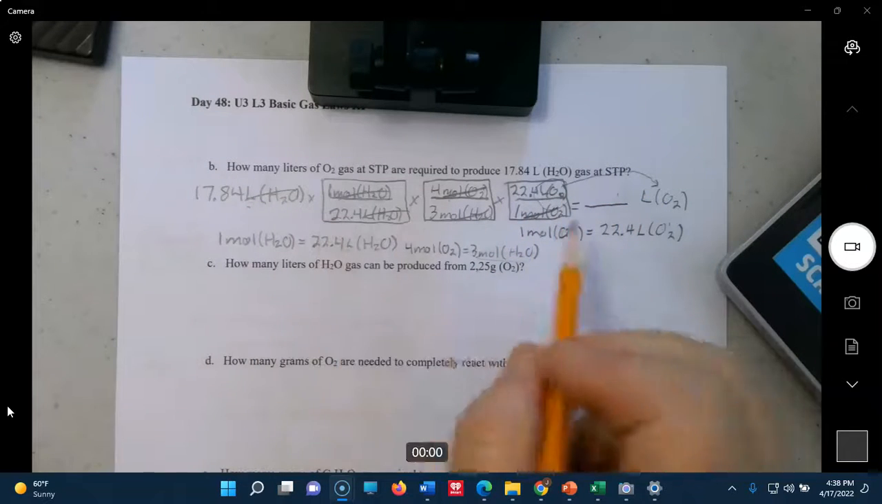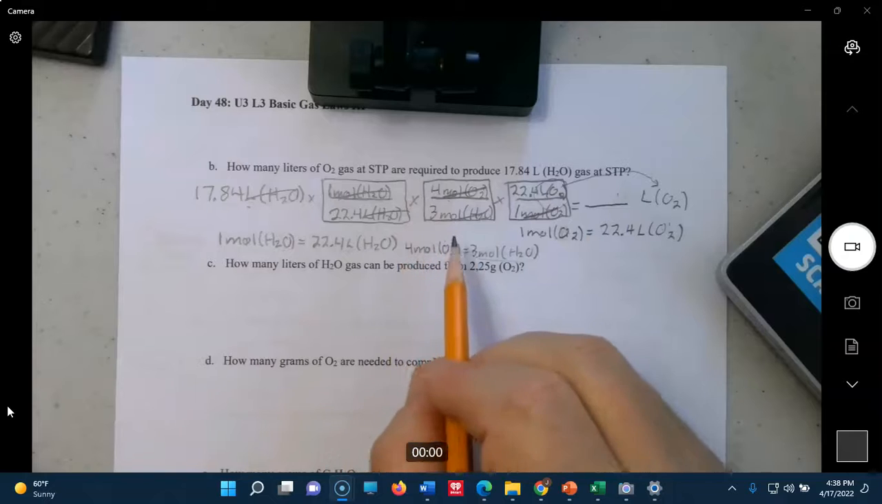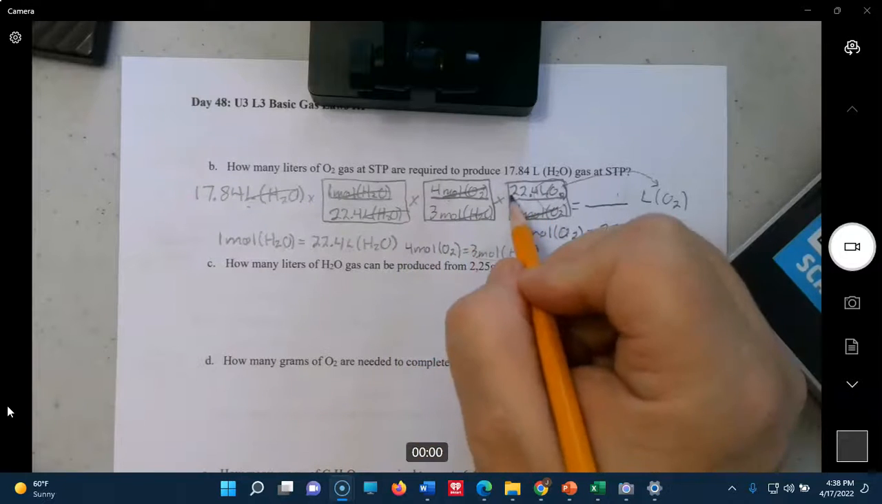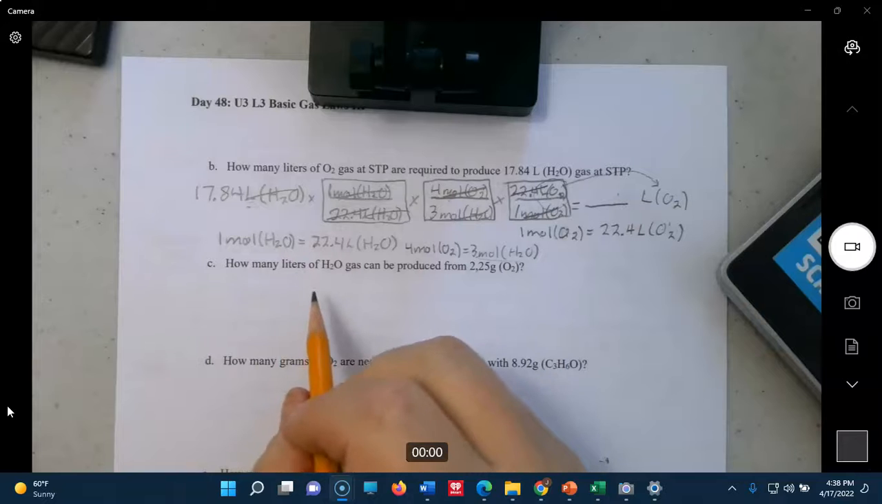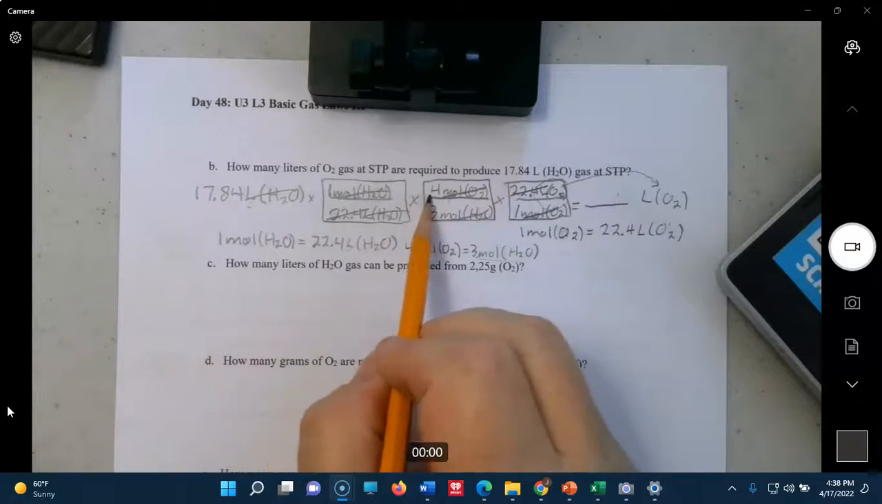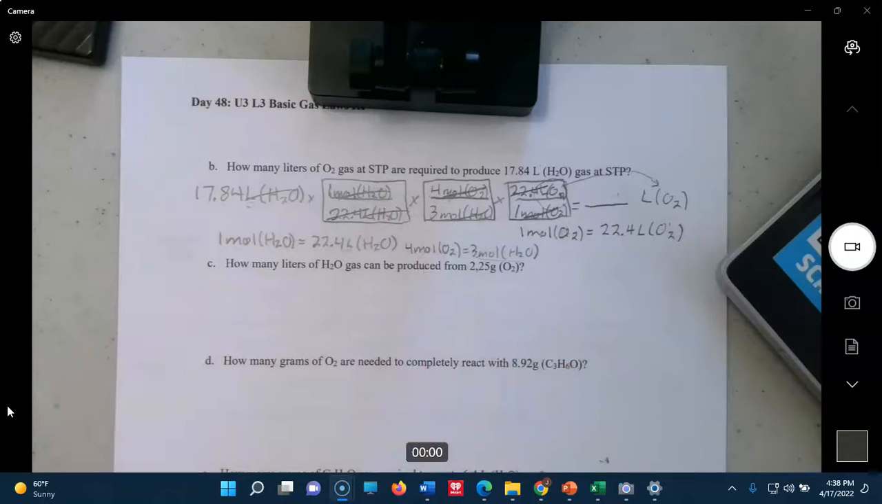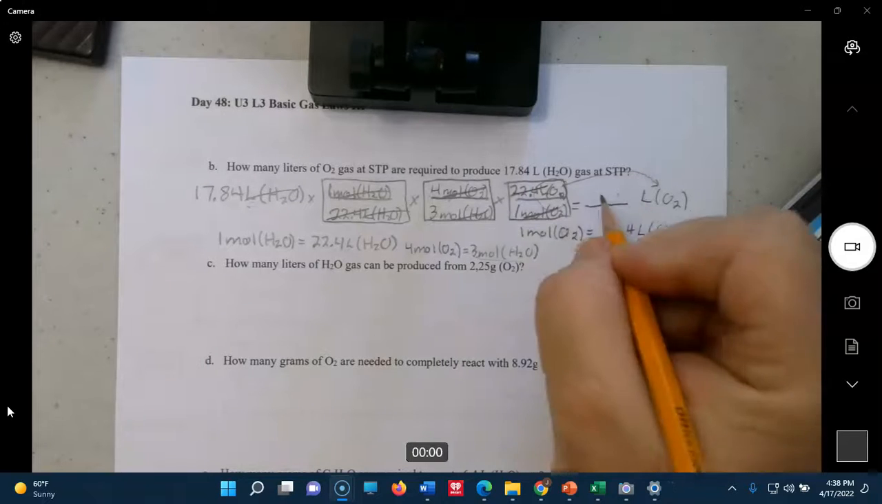So now we can start multiplying. There's a simple additional cancellation you can do here. You have 22.4 on the top there, and on the bottom, you just go ahead and get rid of it. So it's 17.84 times 4 divided by 3 is all you need to do. And we get 23.8.